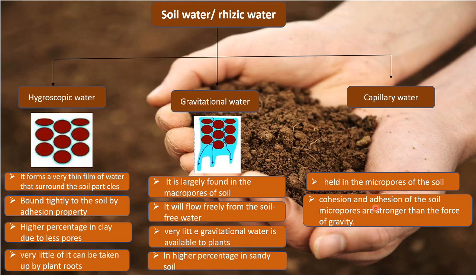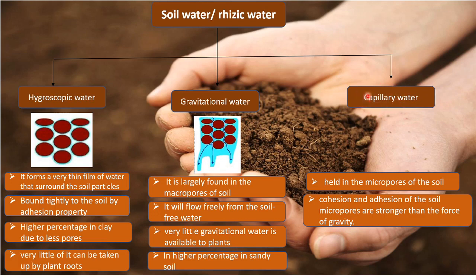So when the cohesion and adhesion of the soil micropores are stronger than the force of gravity, it is termed capillary water. Capillary water has a stronger force than the gravity of the earth, and therefore it is known as capillary water.